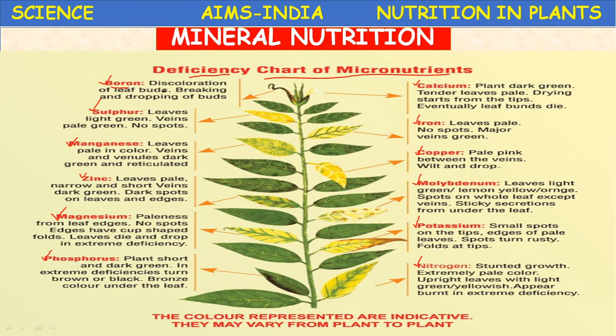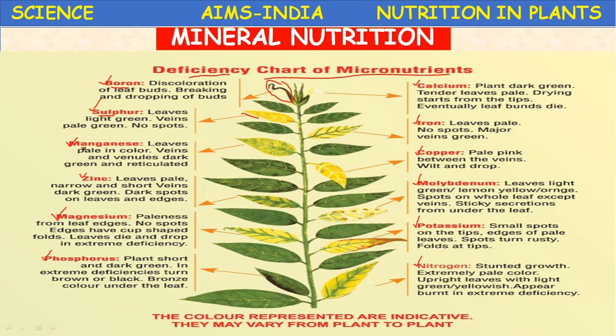Boron: the discoloration of leaf buds, breaking and dropping of buds. See here, the discoloration of leaf buds and breaking and dropping of buds is the symptom of deficiency of boron. Next, sulfur. Sulfur deficiency: leaves become light green or yellowish or pale green. No spots are there on the leaf. Leaf becomes pale yellow or green. Okay, this is a symptom of deficiency of sulfur.